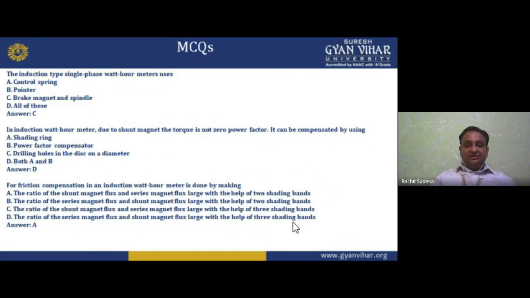So option D, both A and B. Friction compensation in an induction watt hour meter is done by making the ratio of shunt magnet flux and series magnet flux right with the help of two shading bands. You can see. Okay, so I hope you understand about this.